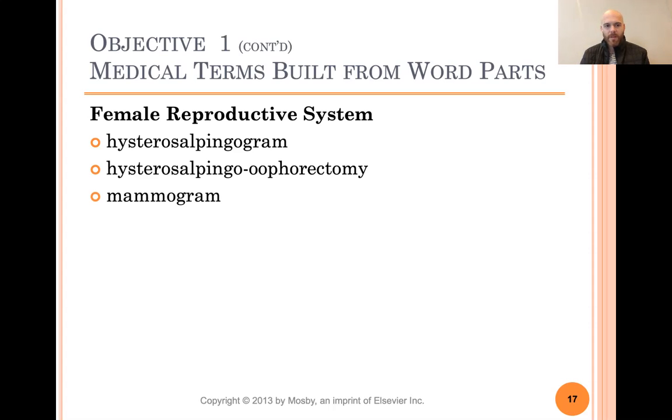Mammogram, picture of the breast. Probably all know that. Mammography, taking a picture of the breast, the machine taking it. Mammoplasty, surgical repair of the breast. Mastitis, inflammation of the breast.